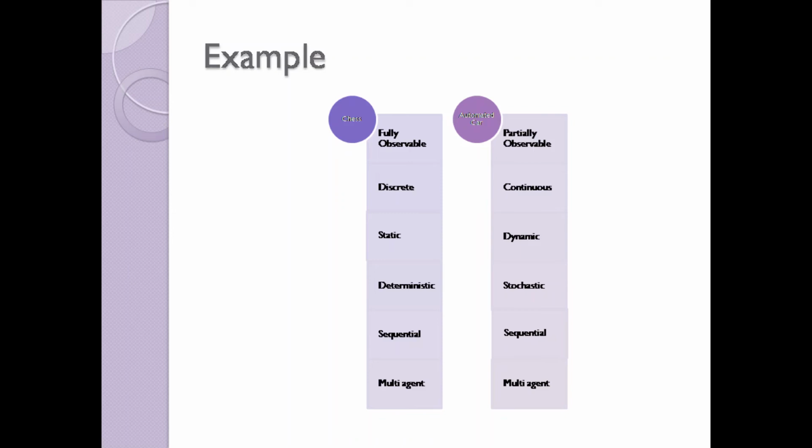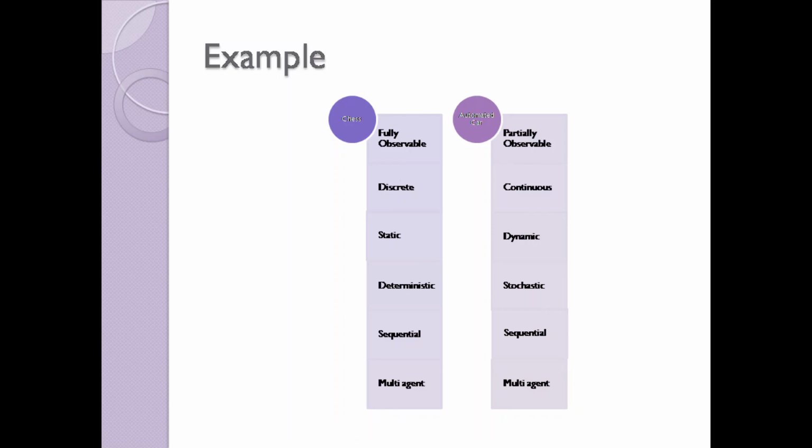Here I classify the chess and the automated car. In the chess game, every movement is fully observable, and it is discrete, static and deterministic. One by one it is carried out, so it is sequential, and it involves various agents, so it is multi-agent.